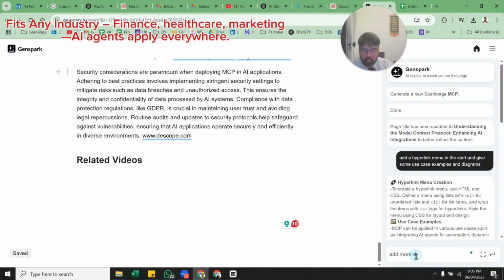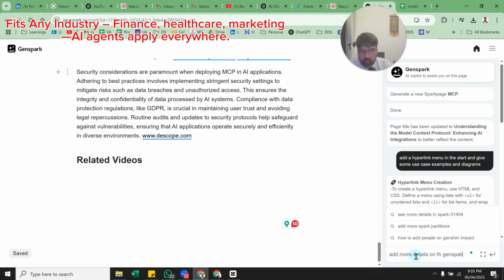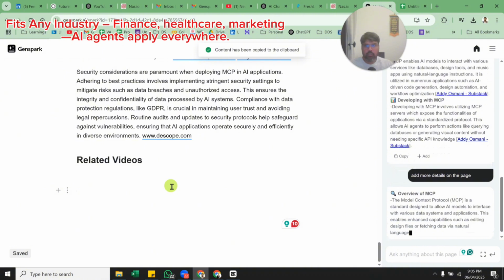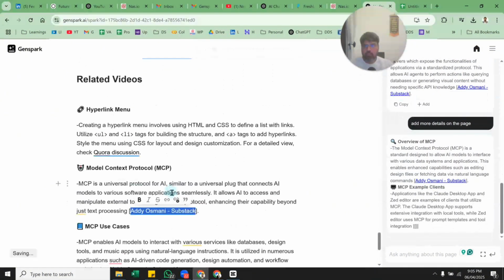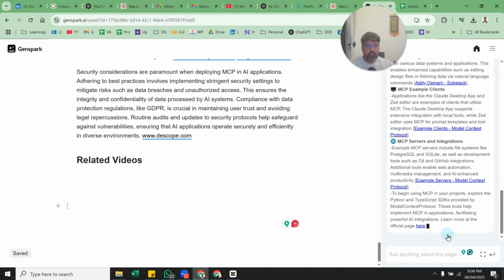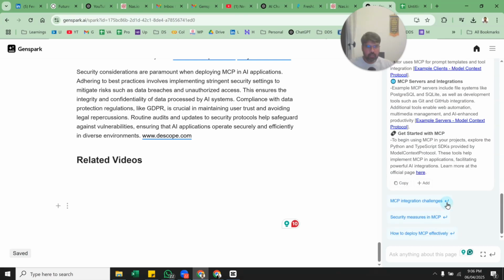Add more details on GenSpark, or more details on the page, on the article, on the page. So let us see if it is able to do that. So what I'm thinking is that it is only able to chat here, but it is not able to do that work here, right? So it's not smart enough to do that. So let me see.